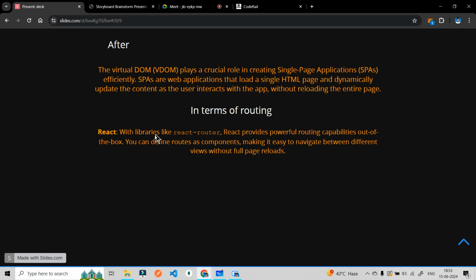Libraries like React Router, again a JavaScript library. What is a library? It helps us build something, makes our code look smaller, or just makes our task easier. As simple as that.